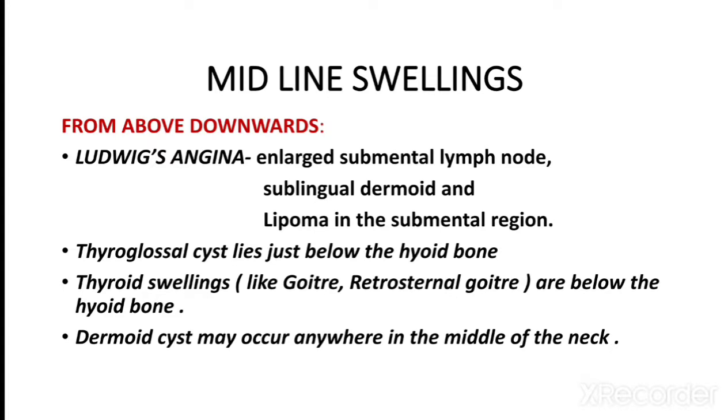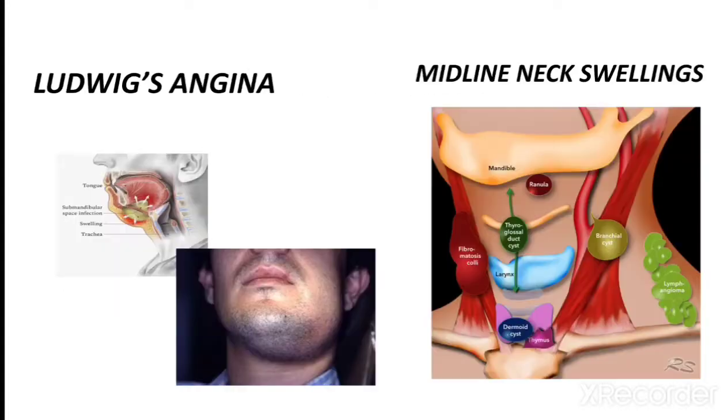Thyroglossal cyst lies just below the hyoid bone. Thyroid swellings like goiter and retrosternal goiter are below the hyoid bone. Dermoid cyst may occur anywhere in the middle of the neck. Here are the pictures of Ludwig's angina and midline swellings of the neck.